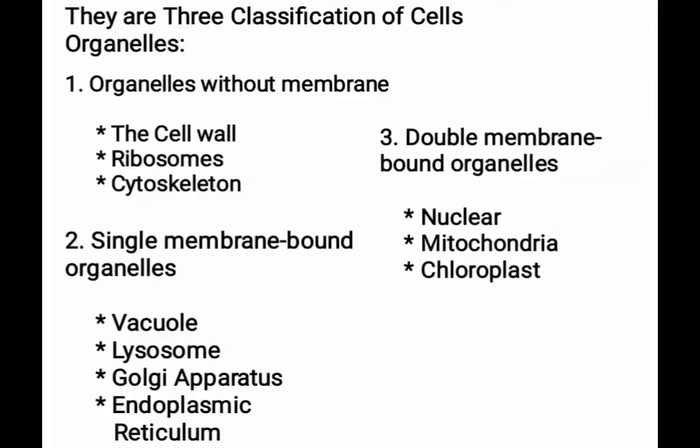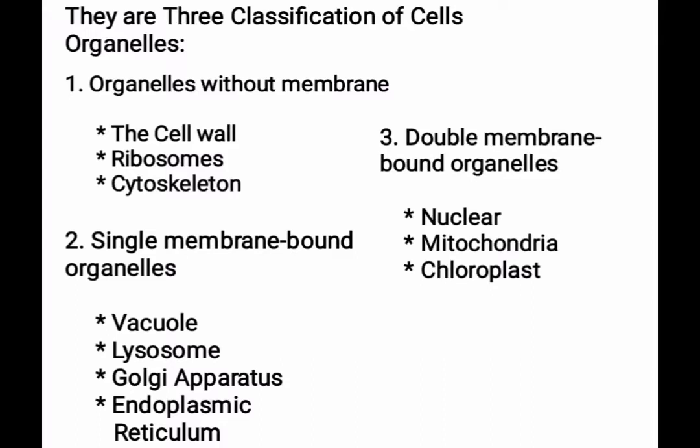There are three classifications of cell organelles: the organelles without membrane, single membrane bound organelles, and the last is double membrane bound organelles. For the first, organelles without membrane, we have three: the cell wall, ribosomes, and cytoskeleton. These organelles are present in both prokaryotic cell and eukaryotic cell.